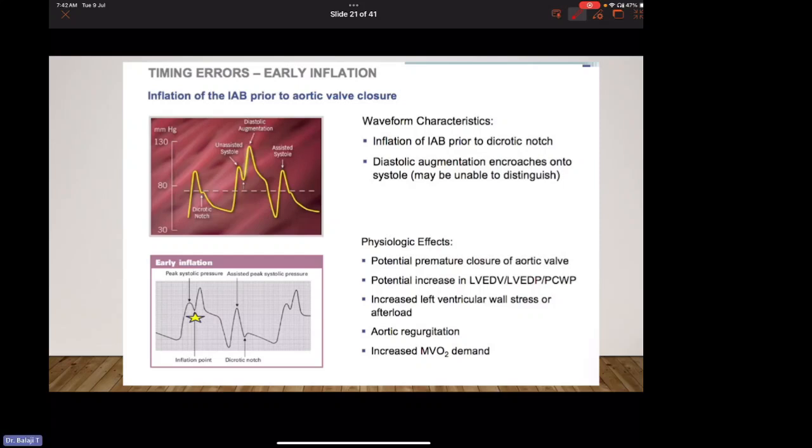The physiologic effects of early inflation are potential premature closure of the aortic valve and potential increase in left ventricular end diastolic volume, pressure and pulmonary capillary wedge pressure, increased left ventricular wall stress or afterload, aortic regurgitation, and increased myocardial oxygen demand. So this is the inflation point, where the balloon gets inflated before the dicrotic notch.